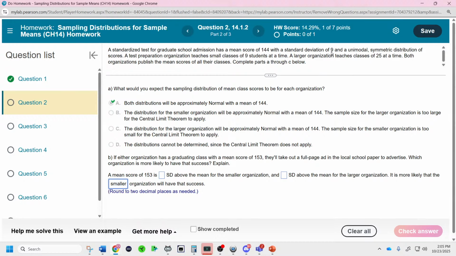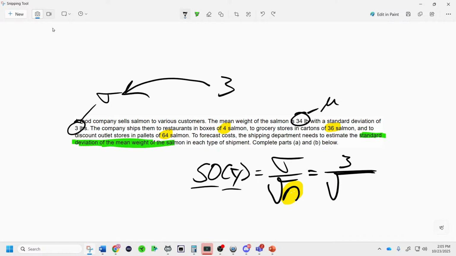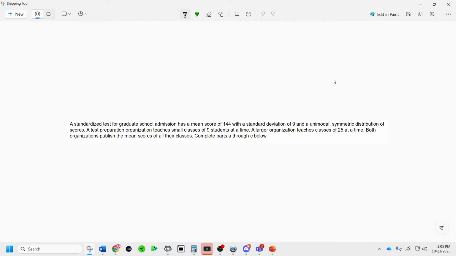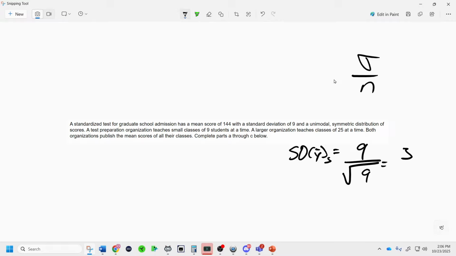So the original standard deviation is 9, which means when we look at this, and I need to grab this data, the standard deviation of y bar for the smaller is going to be the original of 9 divided by the square root of 9, which is going to be equal to 3 when you solve it out. That's because this is sigma over square root of n, and we need to make sure we use the sample size according to the smaller or larger one. The standard deviation for the larger class is going to be 9 divided by 5, which is going to be 1.8.